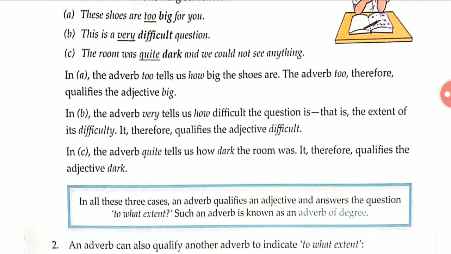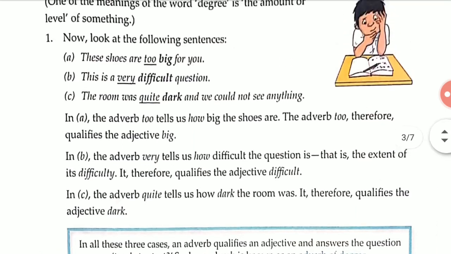Okay, now we'll see sentence C. In sentence C, the adverb quite tells us how dark the room is. It is quite dark. It therefore qualifies the adjective dark. In sentence A, too is qualifying the adjective big. In sentence B, very qualifies the adjective difficult. In sentence C, quite describes the word dark, which is an adjective.